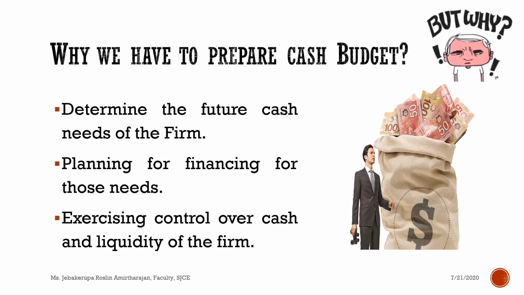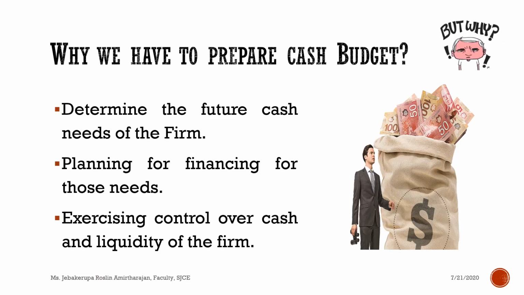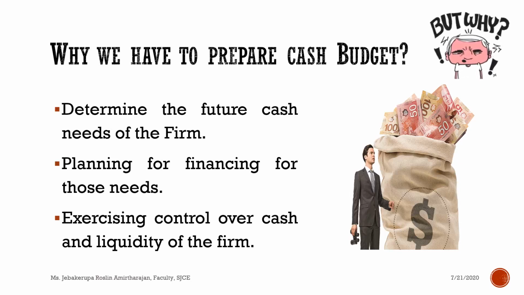Based on the management needs and expectations, you can decide whether to prepare a cash budget or a flexible budget, for 2 months, 3 months, 1 month, 7 months, whatever it may be. It is purely customizable, purely up to your choice.